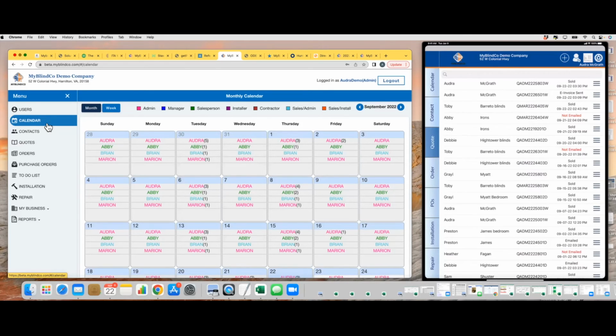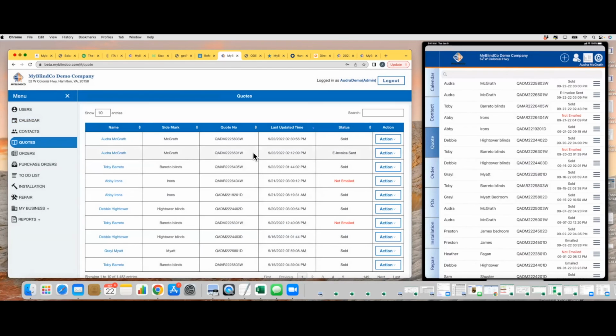And you can always verify that by taking a look at the portal version. So if you see your quotes that you did out in the field on the portal here, you know it has been synced to the server, and that anybody else in your company, even on a mobile device, they'll be able to download that information on their device.